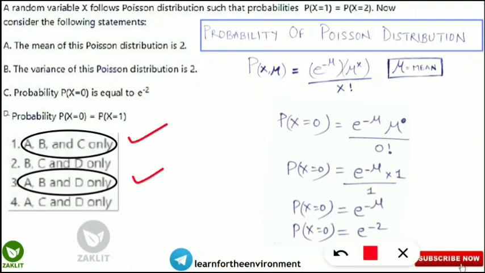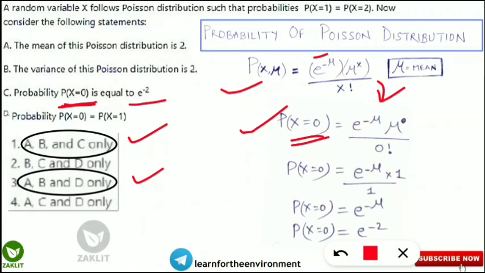Now we will check whether the probability P when x is equal to 0 is equal to e to the power minus 2 or not. For that we will write the same formula. We all know that this is the Brahmastra of the Poisson's distribution: probability of x when mu, that is the mean, is given, is equal to e to the power minus mu, mu to the power x by x factorial. But here to solve this, we will take probability of x is equal to 0. So in place of x, we will put the value 0. So what will it become?